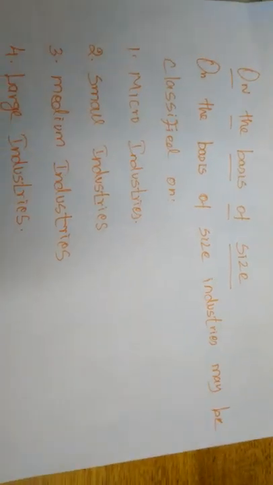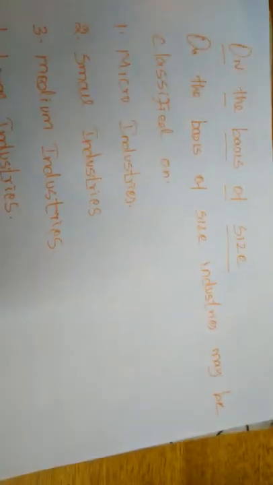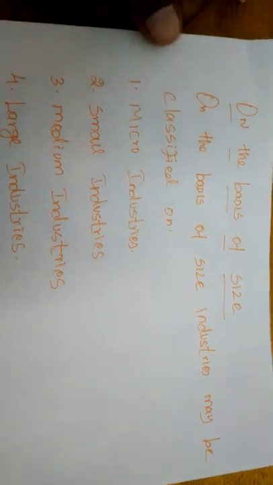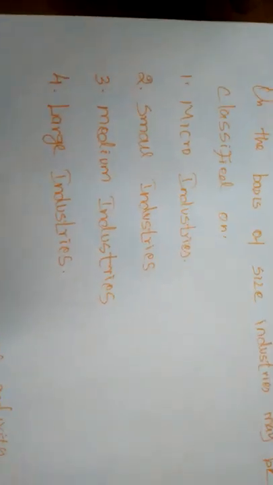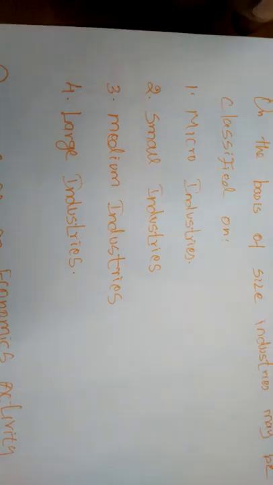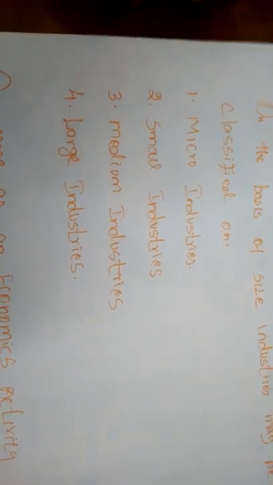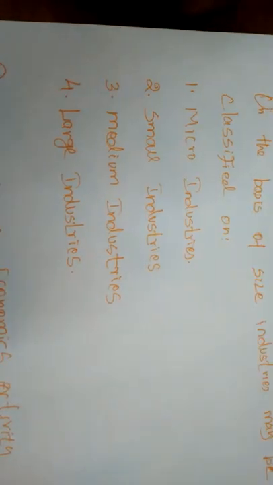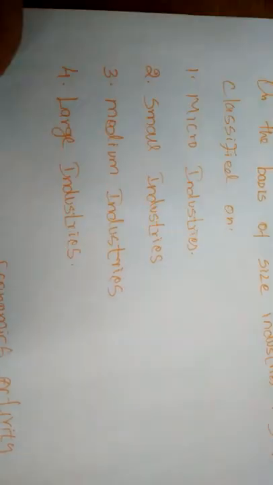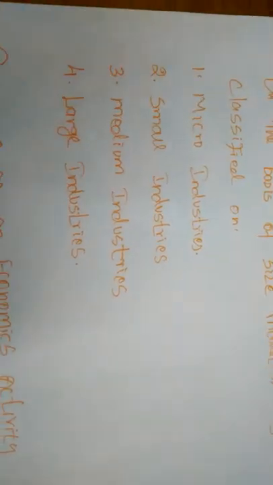Okay, next, on the basis of size. On the basis of size also we can classify the industries into four types. First one is micro industries, next one is small industries, third one is medium industries and fourth one is large industries. We will study them elaborately in a later subject.